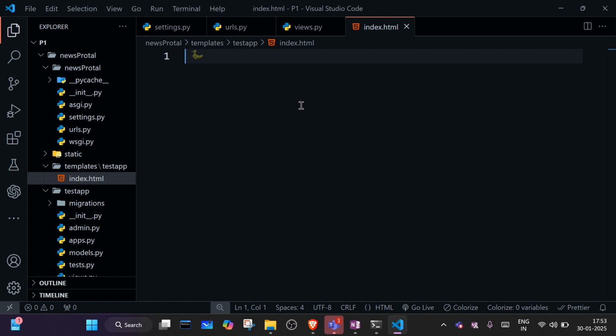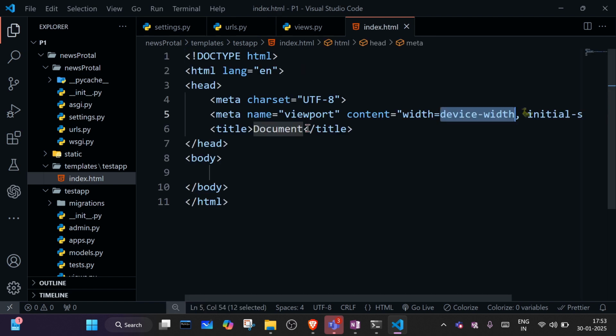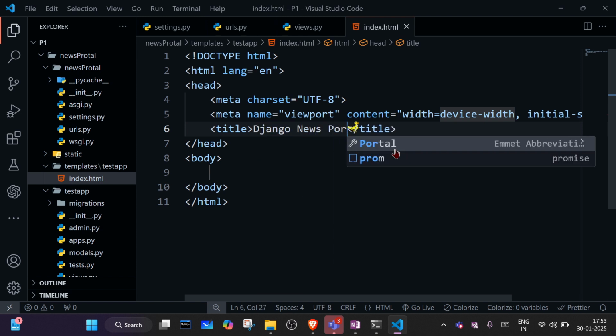So index.html is created. Now what code will we write inside index.html? We have to write our home page code. Here I am giving the title, Django news portal.